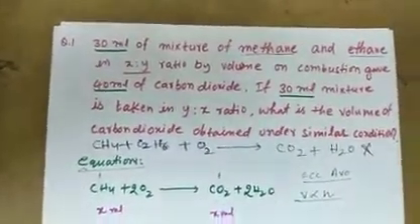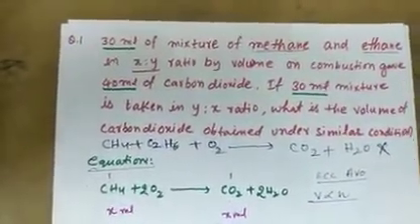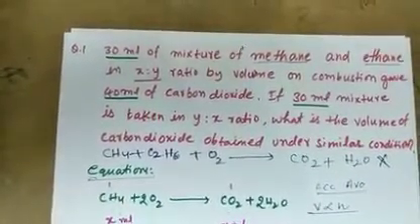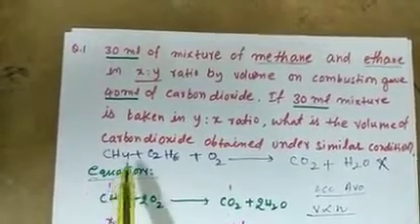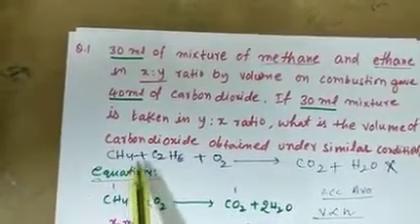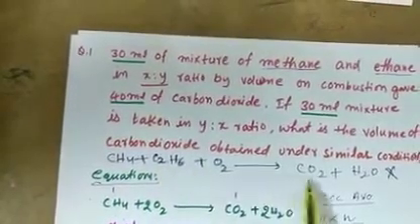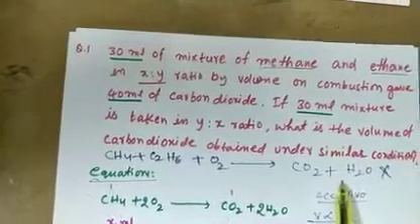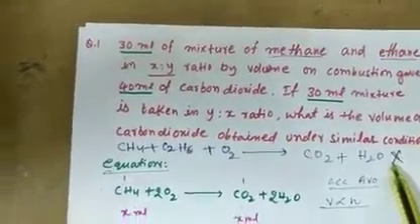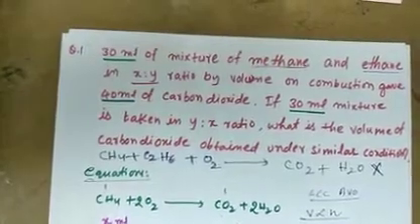Here in this problem some difficulties are there. Whenever mixtures are given, many students make mistakes. They take an equation like this, so don't take this type of equation. Don't combine these equations: CH4 plus C2H6 plus O2 gives CO2 plus H2O. That is wrong. You should compulsorily take separate combustion equations, one for methane and one for ethane.